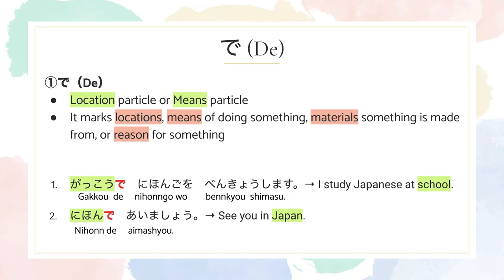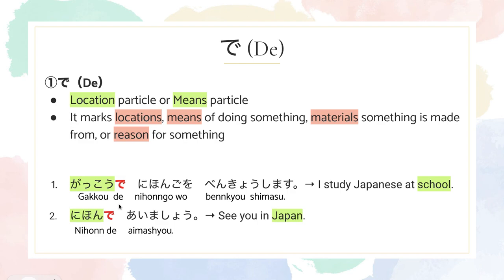So, in this sentence, what is the location? It is school. That's why in this sentence, school means 学校. So, you put de right after the location, which is 学校.